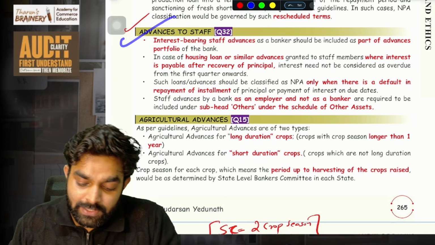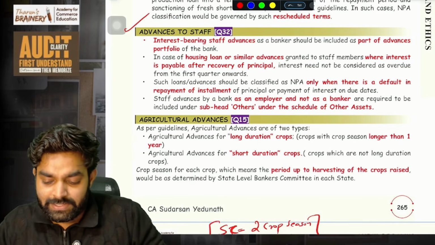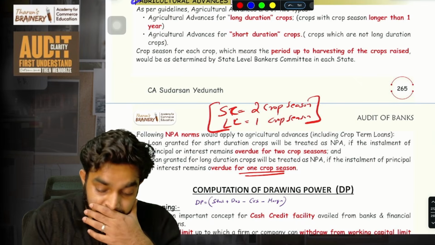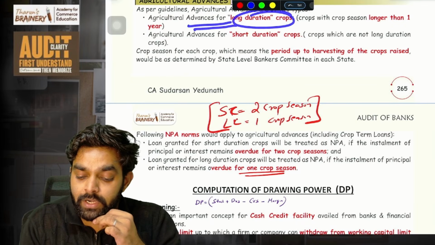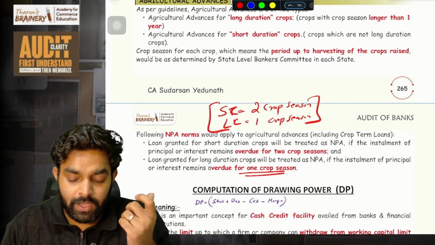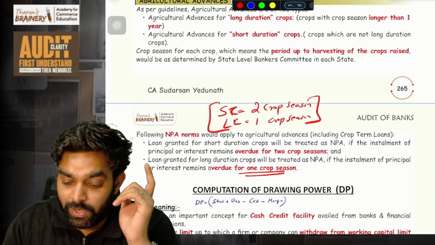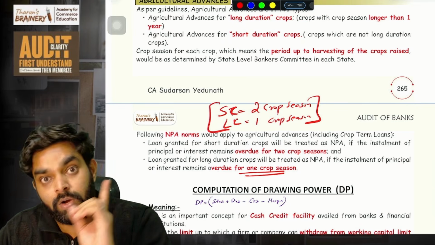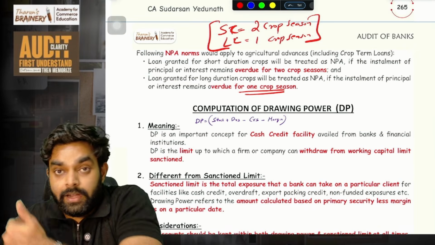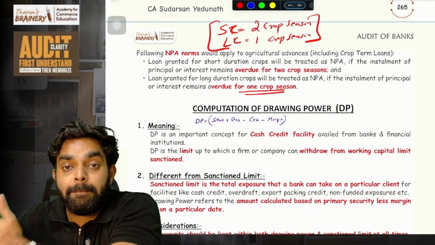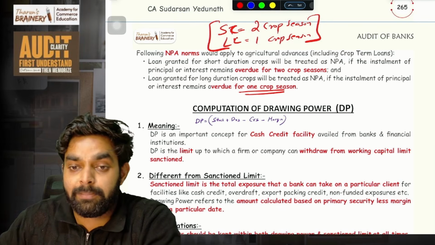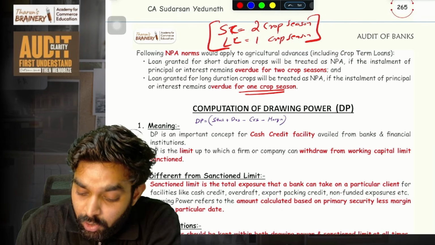Then advances to the staff, all the loans that are given to staff. This is very easy, you just read and you will understand. Then agricultural advances, for long-duration crops and short-duration crops. Imagine mango. Only one season is there, in 1 year only one season comes. That is called a long duration crop. I am a bank and I have given a loan to a farmer who is doing mango cultivation, and for producing mango we have given him a loan. Mango is a long duration crop.